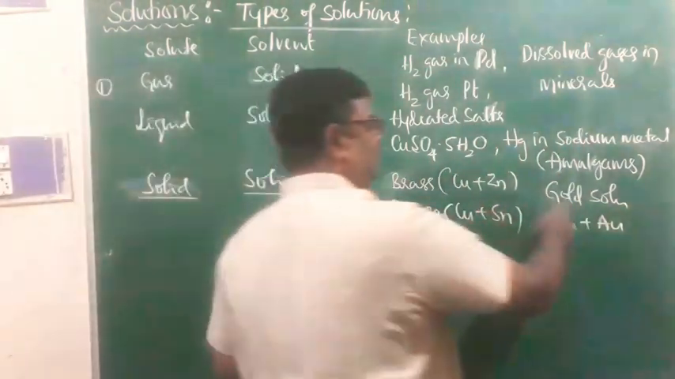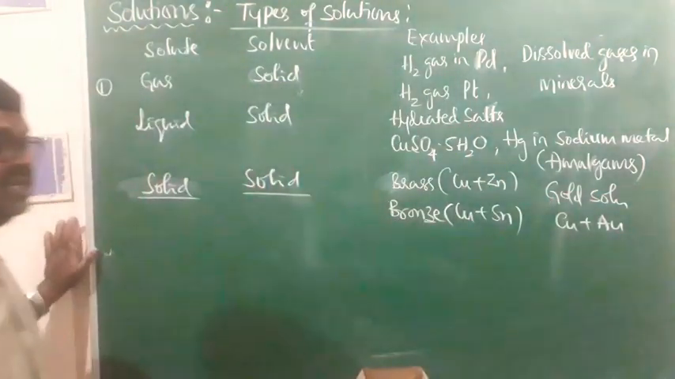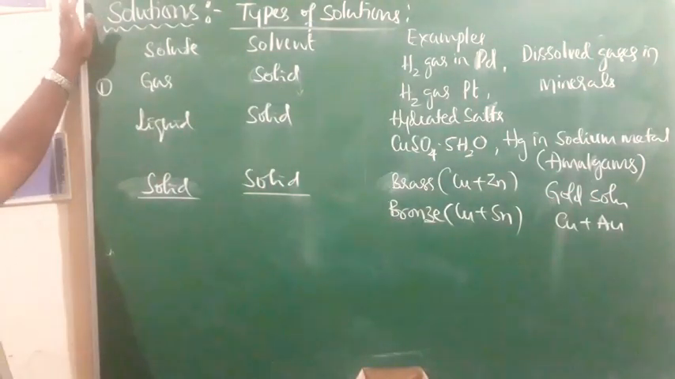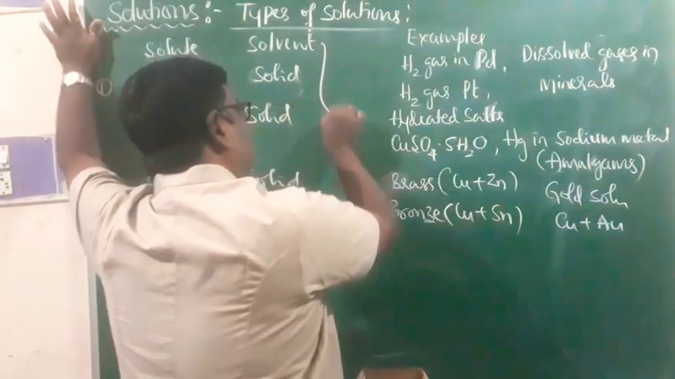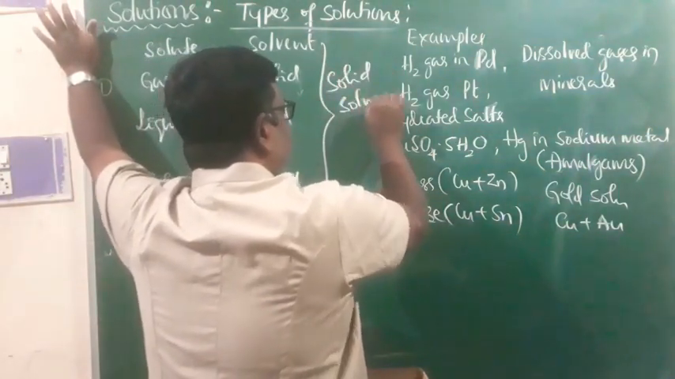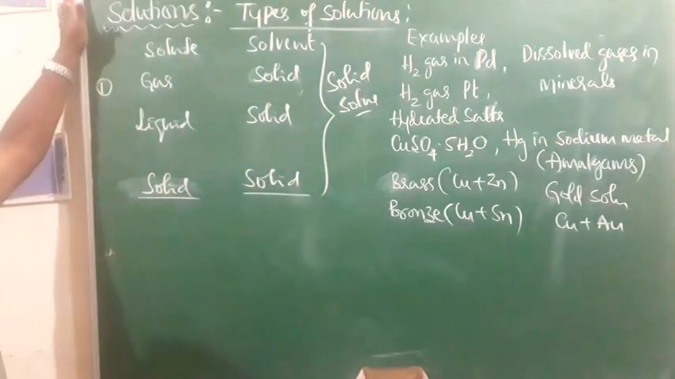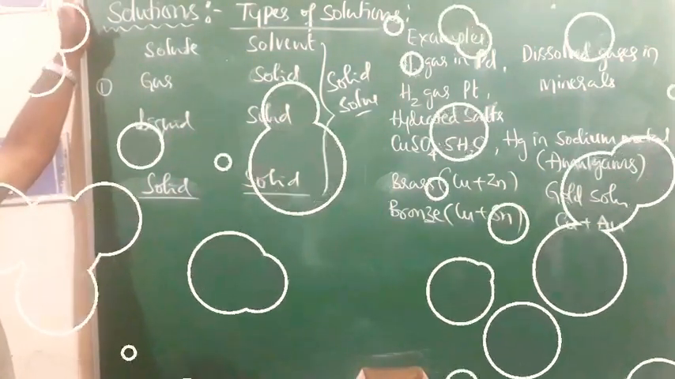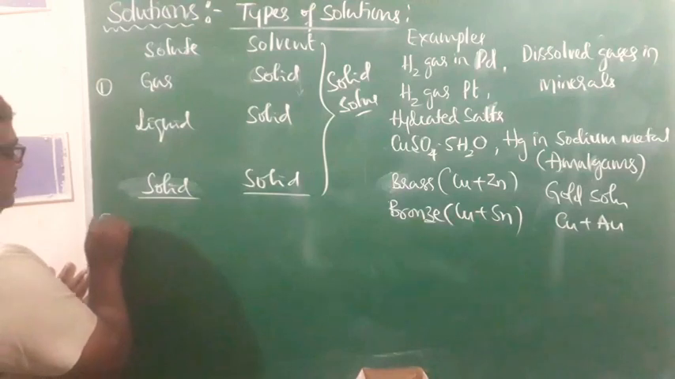That is solid in solid type, and that is what we call solid in solid type solutions. And of course all these three solutions are called solid solutions. Okay? Apart from that, we have six more types.